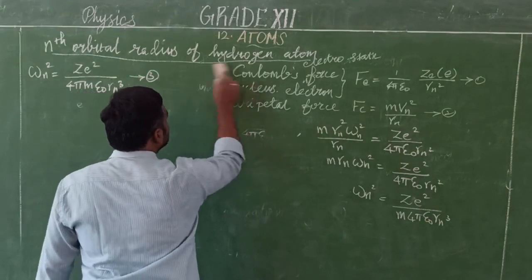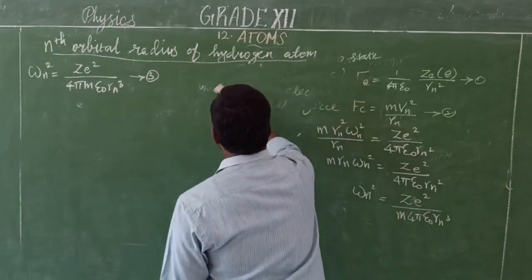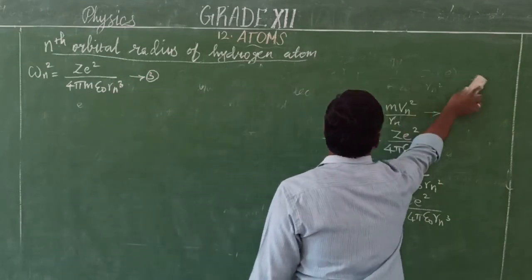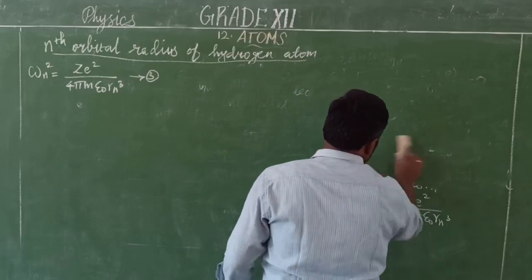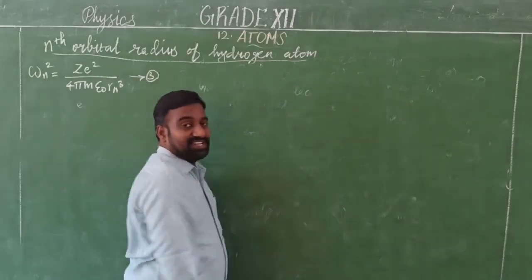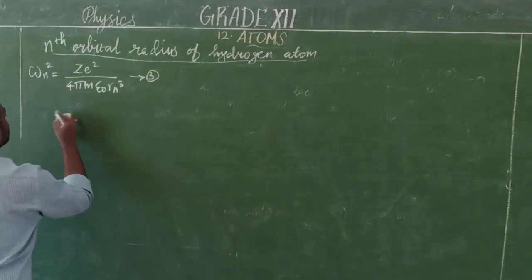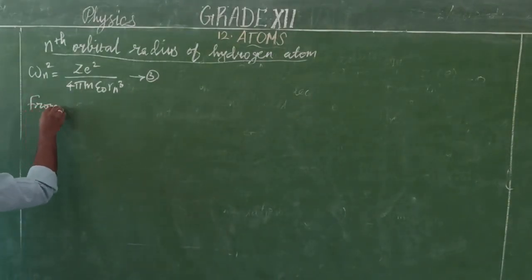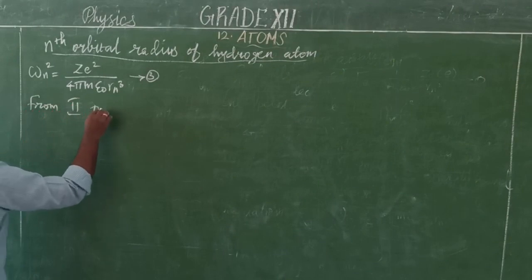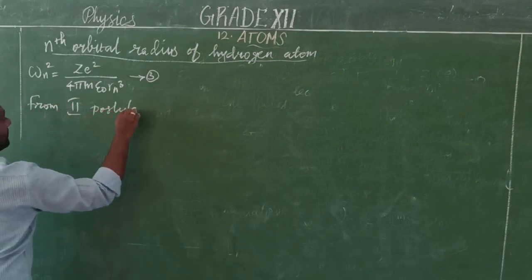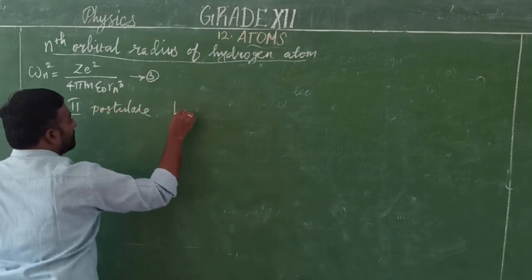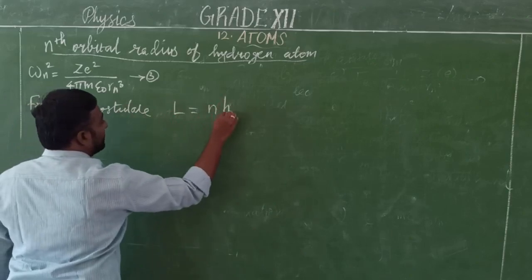Similarly, we are going to determine the angular velocity value from Bohr's second postulate. What is Bohr's second postulate? The angular momentum is an integral multiple of h by 2 pi.